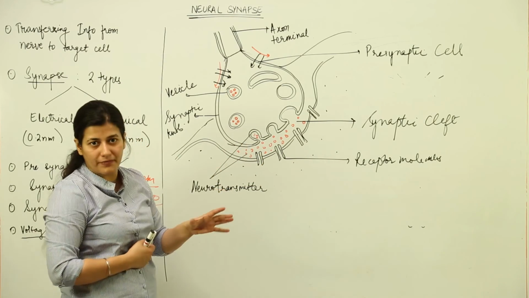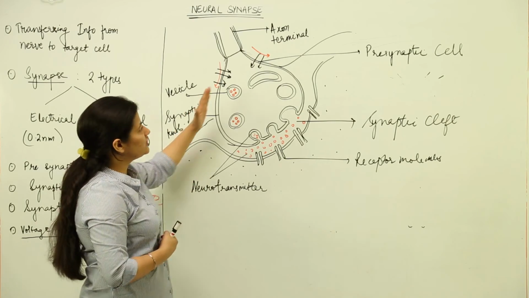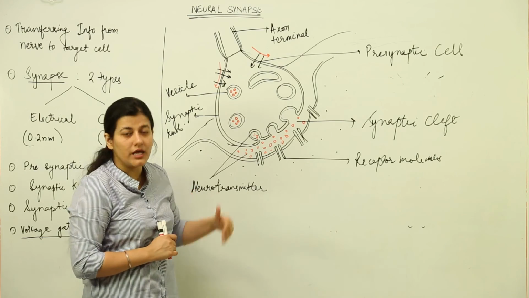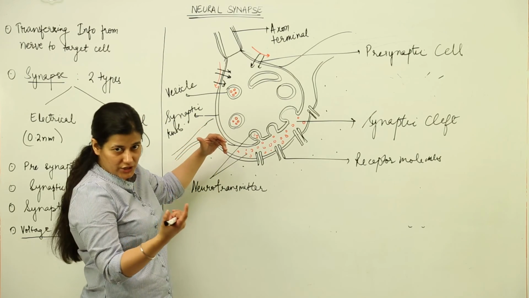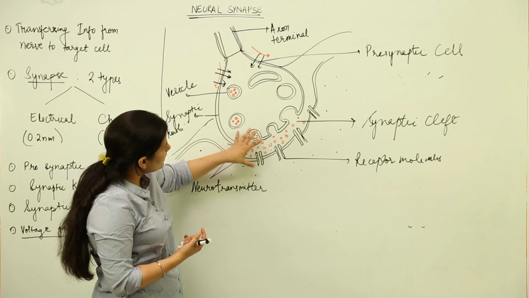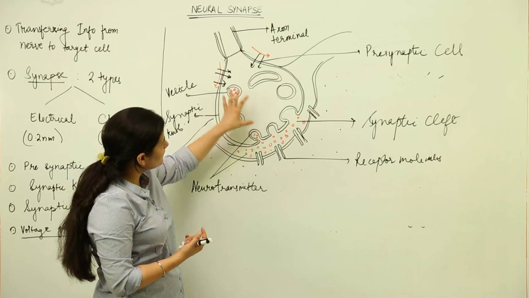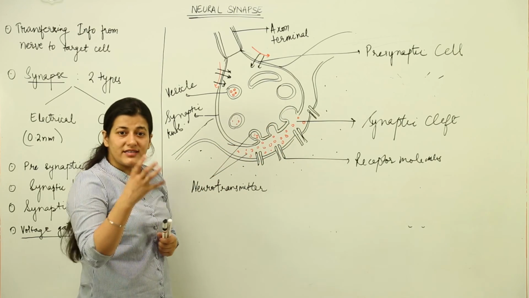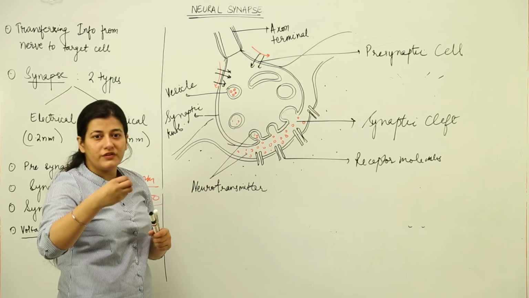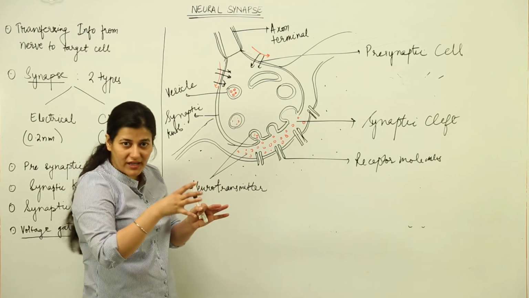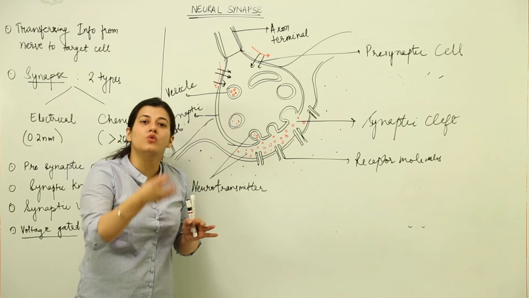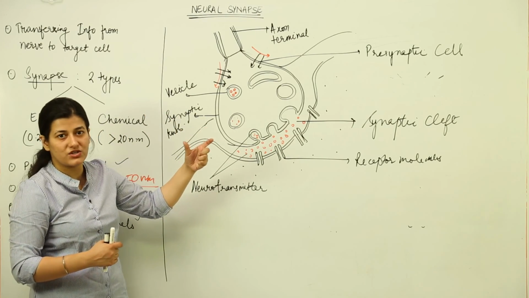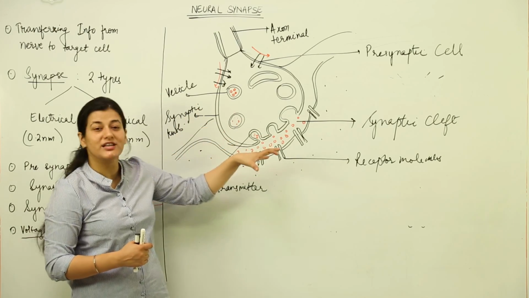Now how to stop this? When this has to stop, the voltage gated channels would close because the depolarization wave has been passed forward. Now, how to stop the synaptic conduction, chemical synapse? These enzymes would dissolve the neurotransmitter, and this membrane would close all over again. The vesicles which were getting dissolved due to exocytosis would be formed again. The neurotransmitters would be dissolved by the enzymes and the calcium would flow out, so that another wave of depolarization comes and enough of the neurotransmitter can be thrown back.